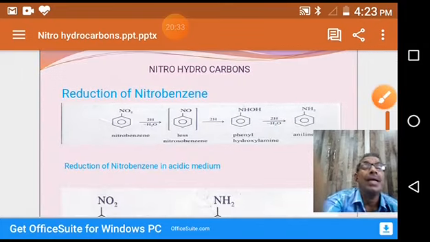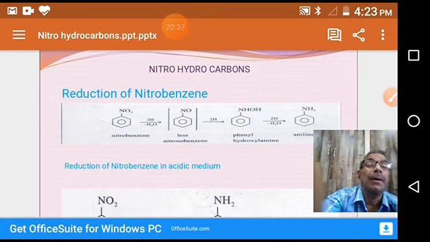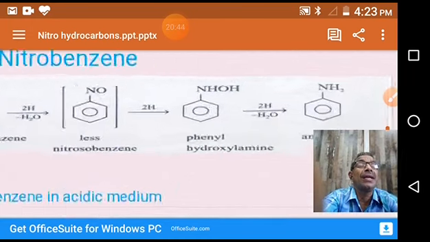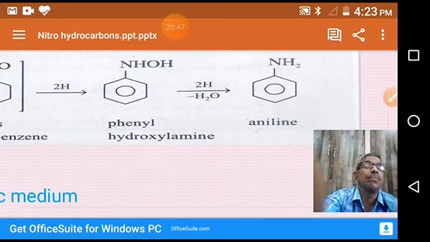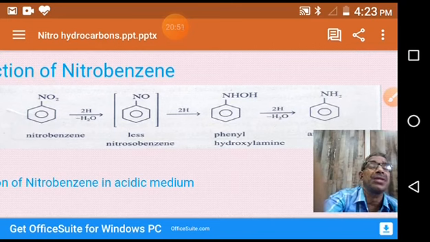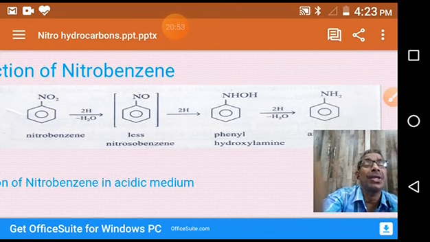When nitrobenzene undergoes reduction in the presence of different reducing agents, it gives this series of reactions. Finally, it gives aminobenzene, which is stable. But not all reducing agents give all these reactions; depending upon the nature of the reducing agent, it gives a different product.